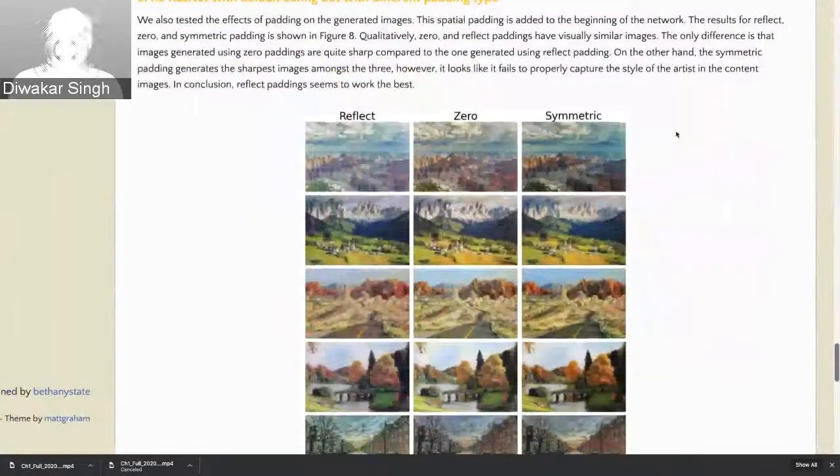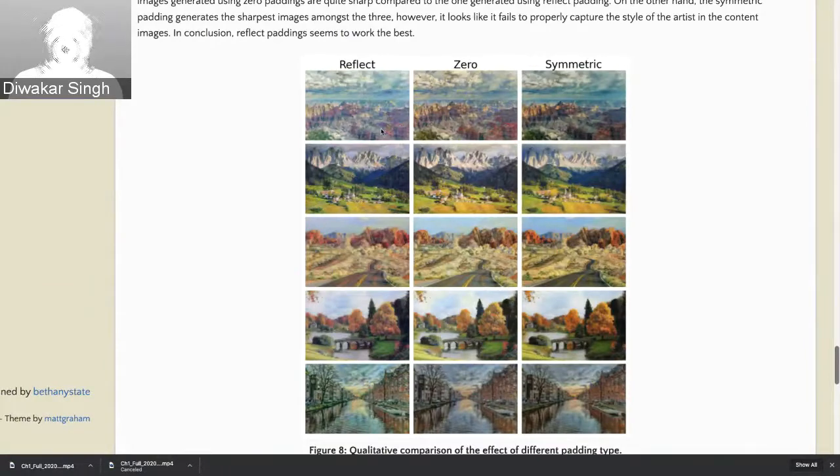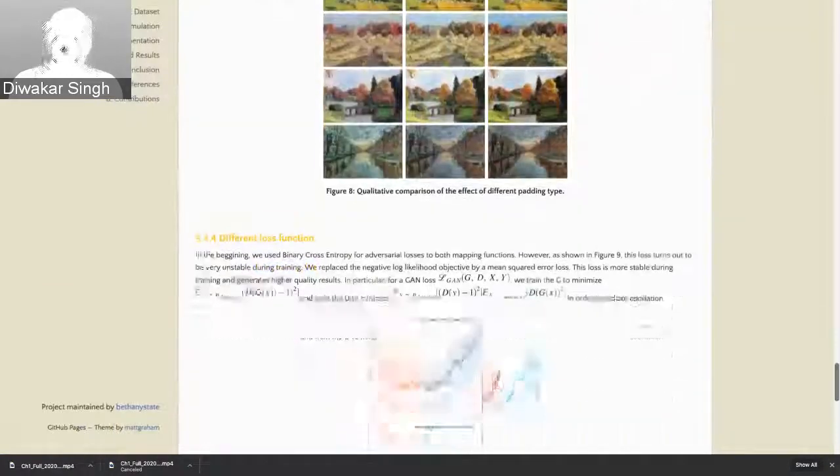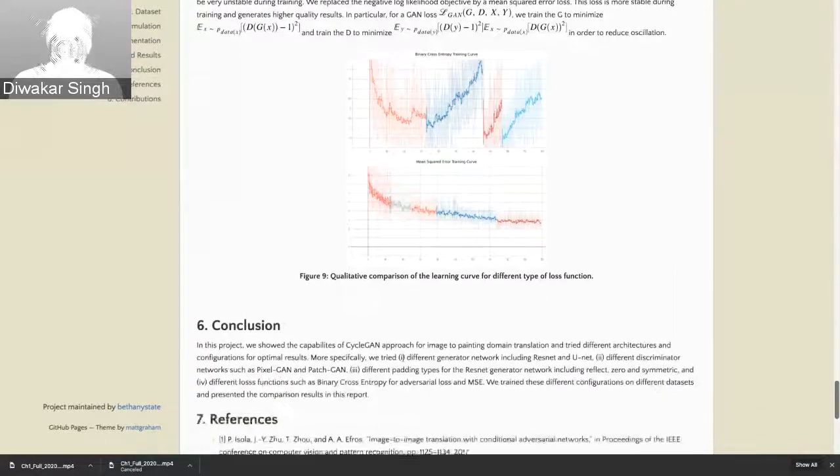Also, we tried different padding types, nothing fancy here, and we can see reflect padding seems to work the best. Also, initially for the adversarial loss we used the binary cross entropy loss function, but we observed that the model was very unstable and oscillatory. Based on some recent literature, we changed it to mean squared error, and then the model was very stable during training.